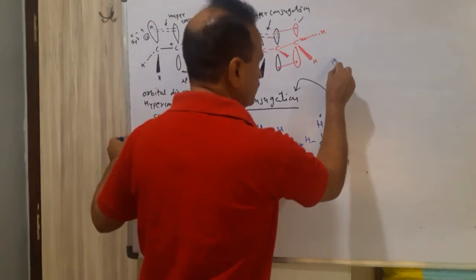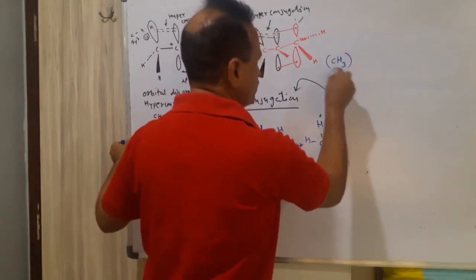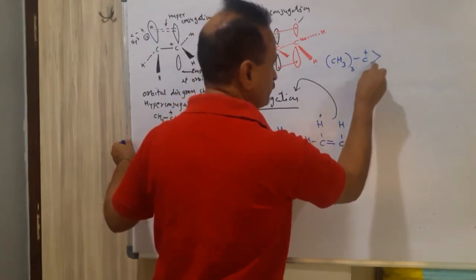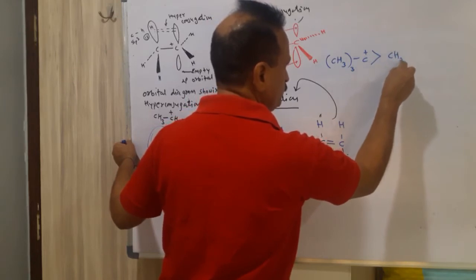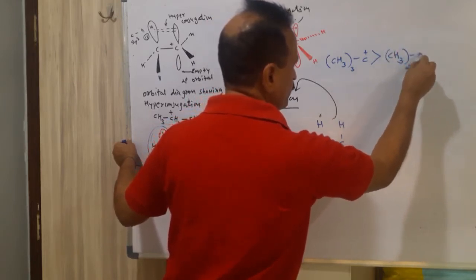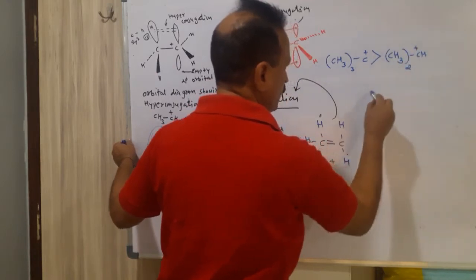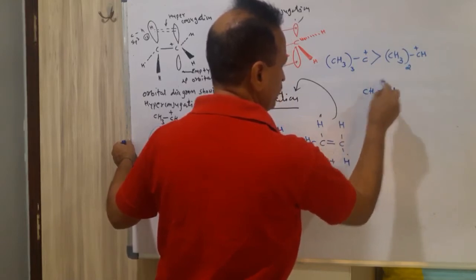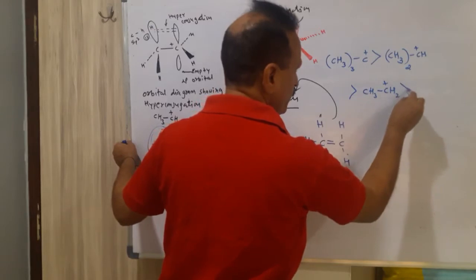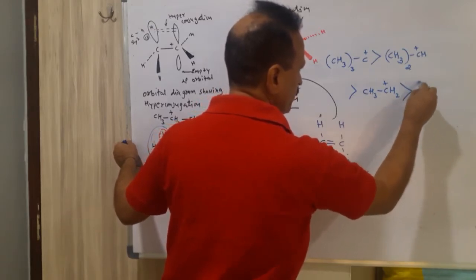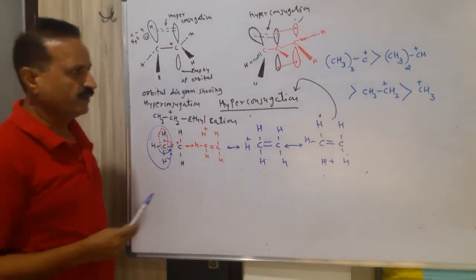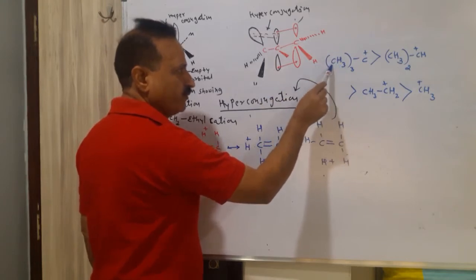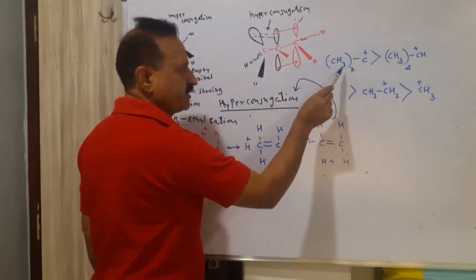Suppose we have three alkyl groups with the carbocation, the stability will be high. Two alkyl groups with the carbocation, the stability will be lower. One alkyl group with the carbocation, the stability will be very low, and a carbocation alone has the least stability. So as the number of alkyl groups increases, the stability increases. Here, with three alkyl groups on the carbocation, the stability is highest.